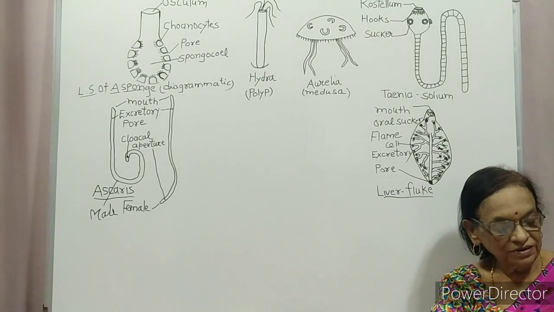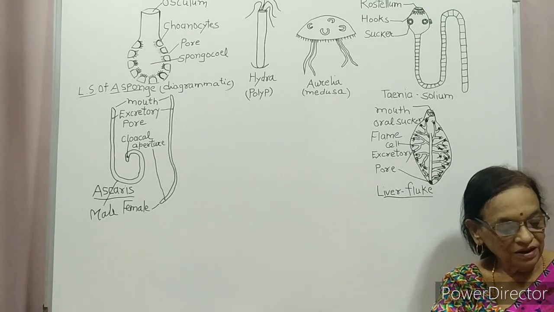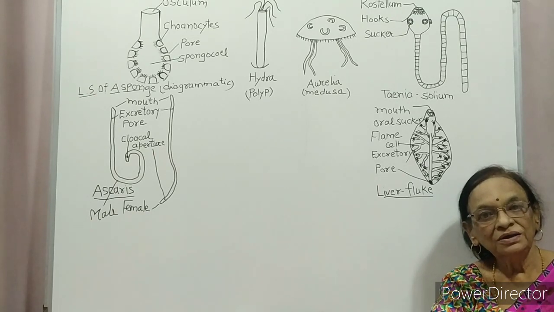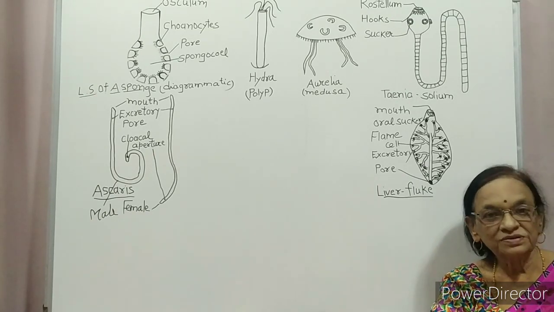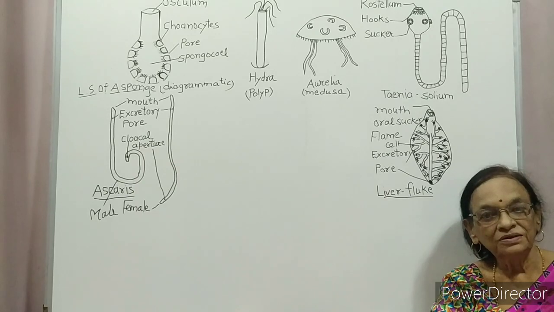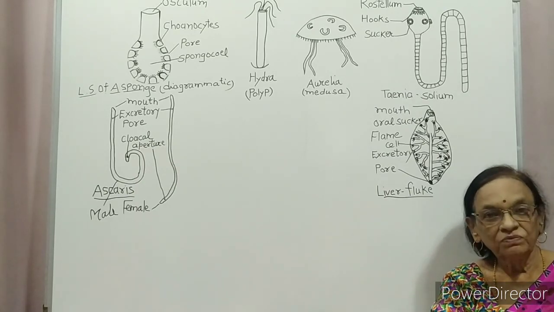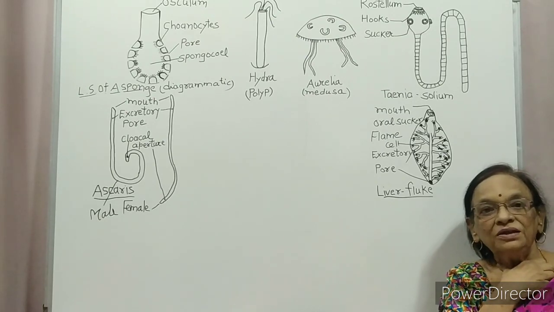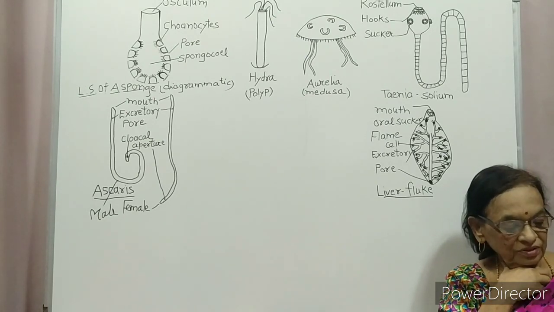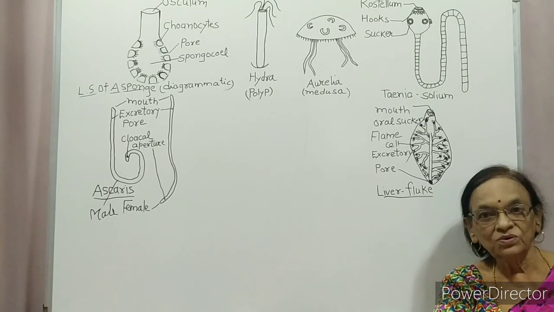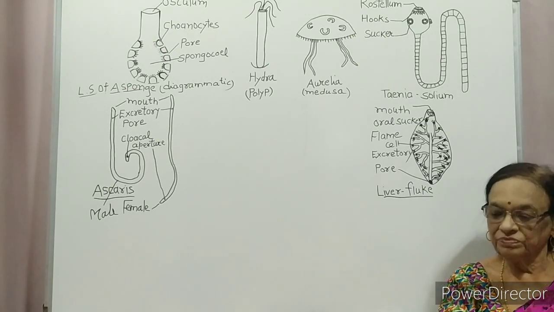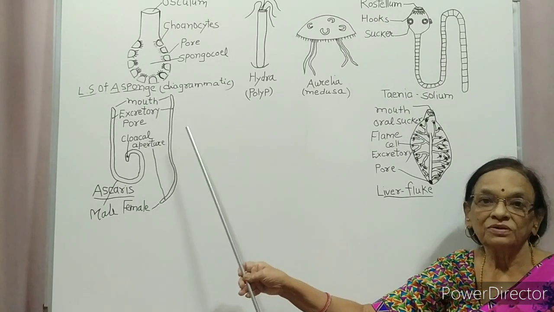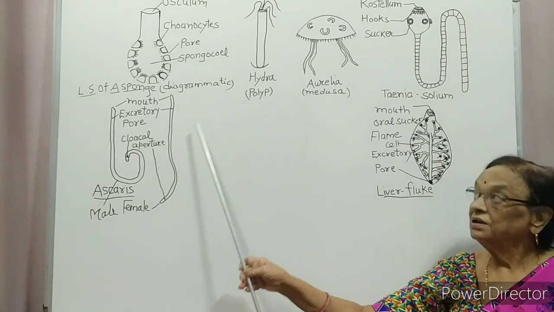Fertilization is internal and development may be direct or indirect. Examples are Ascaris, roundworm; Wuchereria, filarial worm, which causes elephantiasis; then Ancylostoma, hookworm. So this is about which phylum? Aschelminthes.